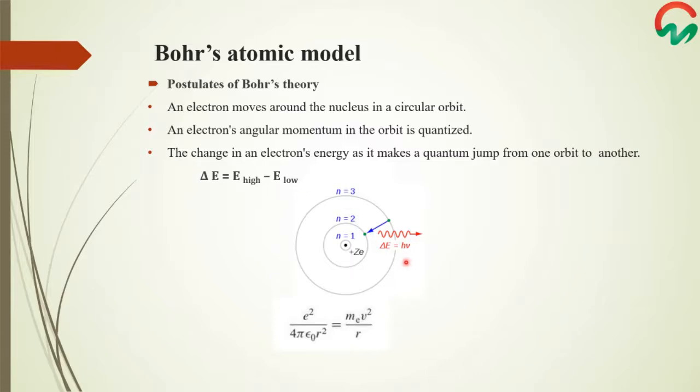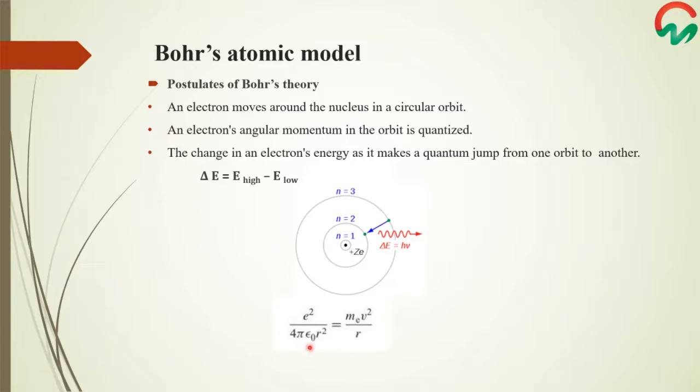which is equal to the energy of the photon. In order to calculate the radius of the orbit, consider that an electron is revolving around the nucleus, and the radius of the orbit is given by r, and the charge on the nucleus is Ze, where Z is the atomic number and e is the charge of an electron, and v is the velocity of the electron. The electrostatic force of attraction between the nucleus and the electron, which is Coulomb's force, is given by e square over 4 pi epsilon naught r square.